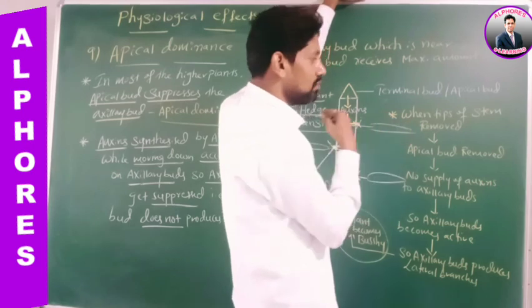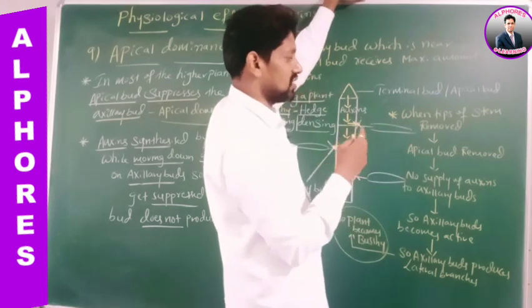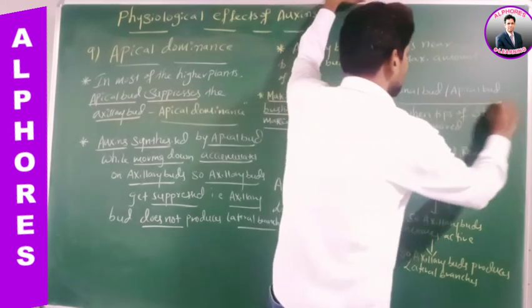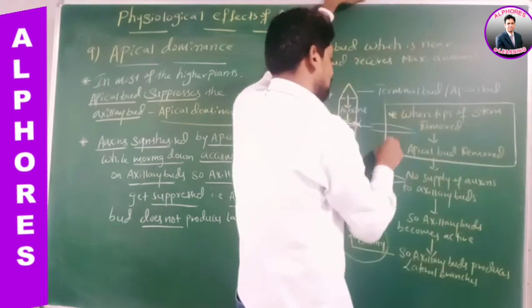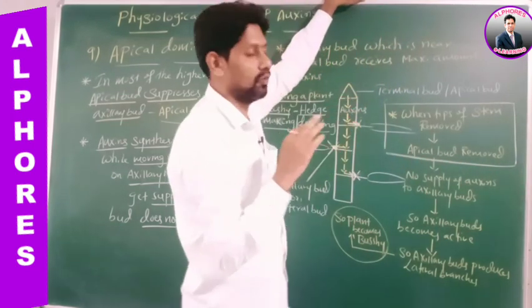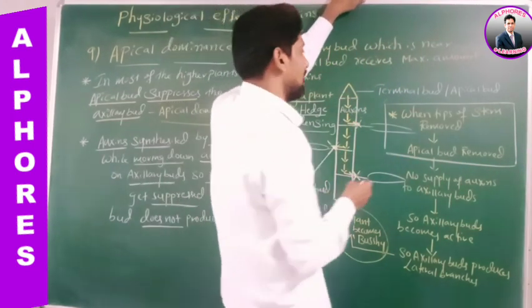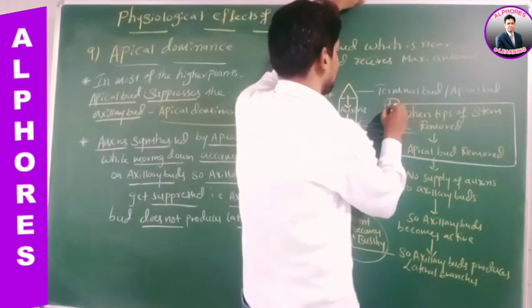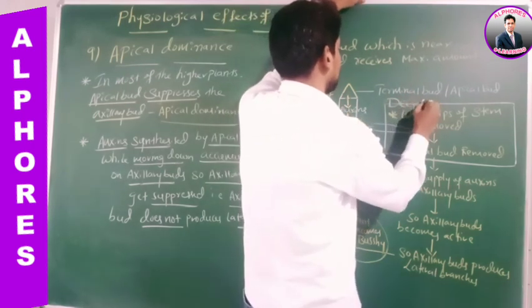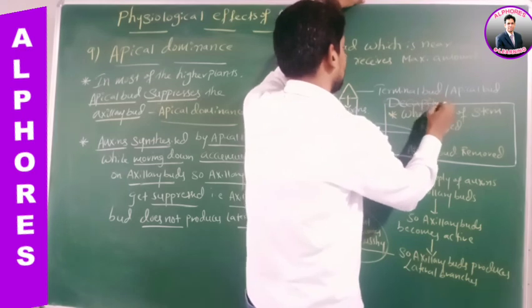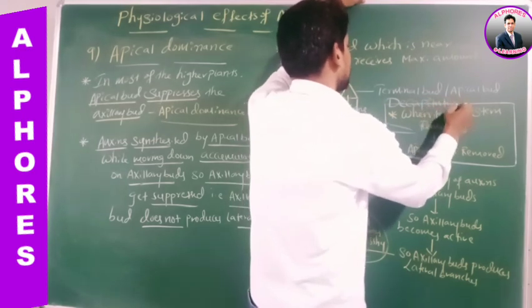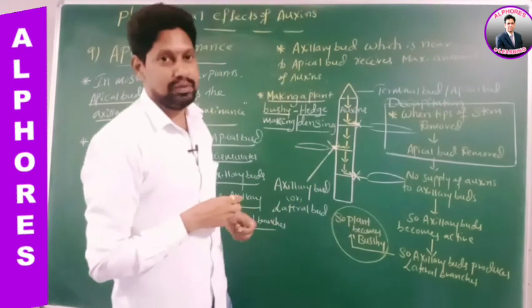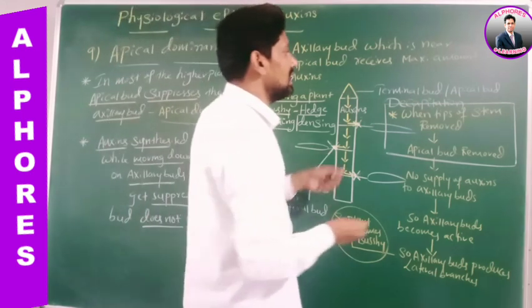What are removed? The tips of the stem are removed. When the tips of the stem are removed, the apical bud gets removed. Yes or no? This is called decapitation.